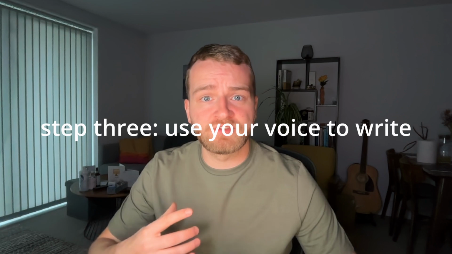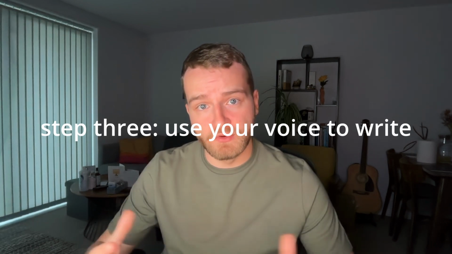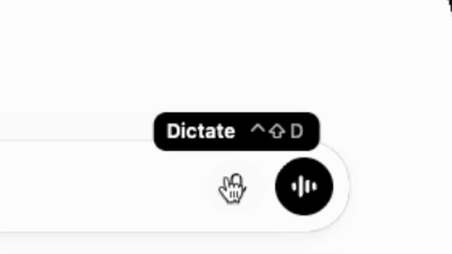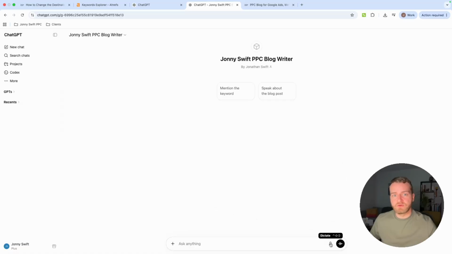Now you've written out your custom GPT prompt, it's time to get in a quiet room and start using your voice to dictate the blog post. So all you need to do now is go to your custom GPT, and click on this button where it says dictate. This lets you use your voice to basically talk to ChatGPT, so you don't have to start writing everything to do with your blog post, you can just say it out loud. So in this context, I'm going to just speak off camera about the blog post to give you an example of exactly what you can do.